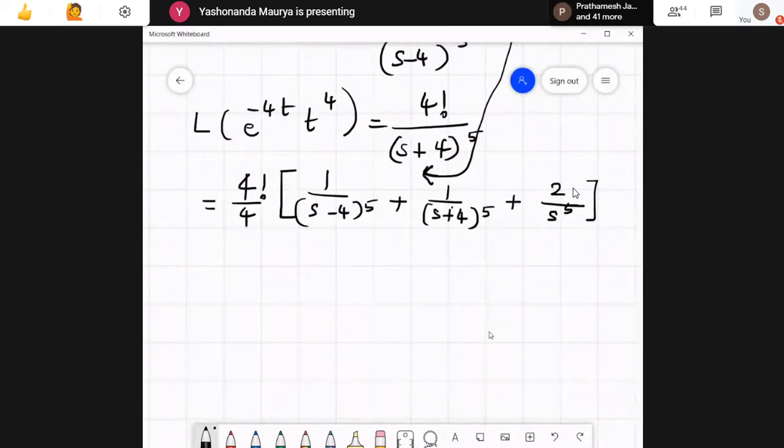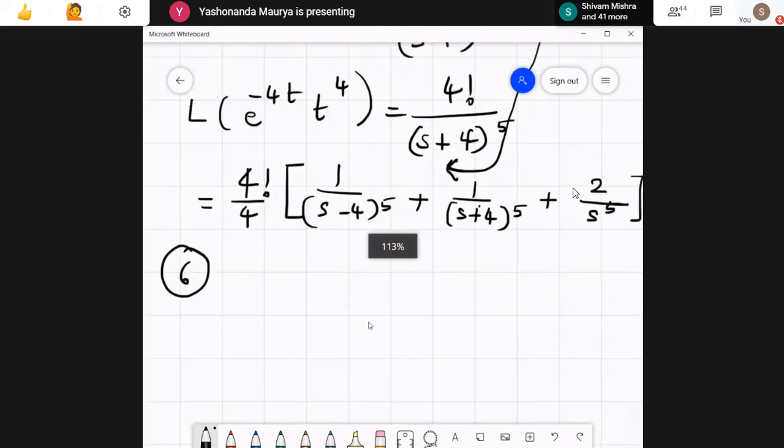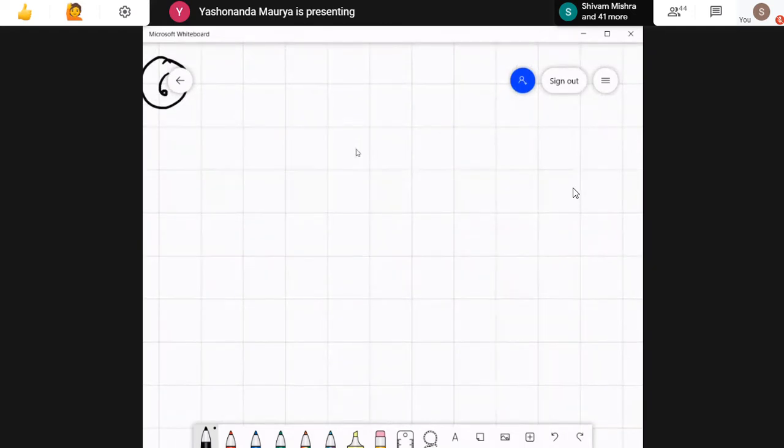Now the next one, the sixth one, we had the question. The sixth one is finding the Laplace of